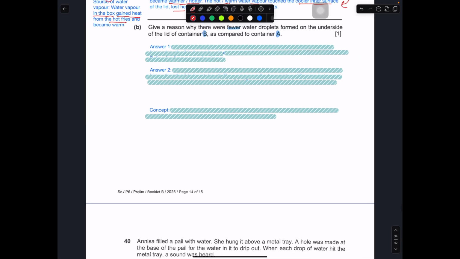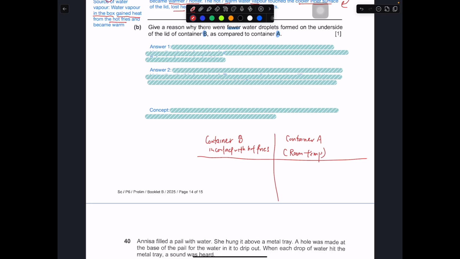Okay, so let's say we have container B. This one is in contact with hot fries. Then we have container A. This is room temperature, or just surrounding temperature.